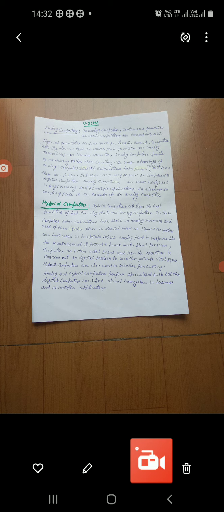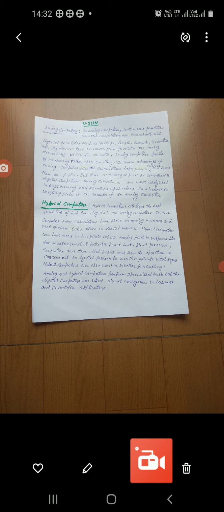The main advantage of analog computers is that all calculations take place in parallel and hence these are faster. These are faster, but their accuracy is poor as compared to digital computers.